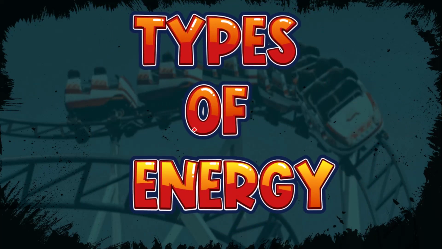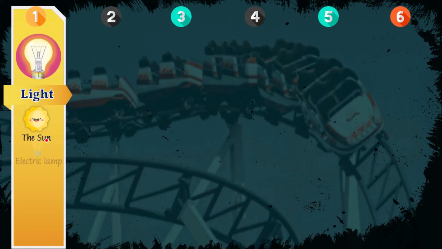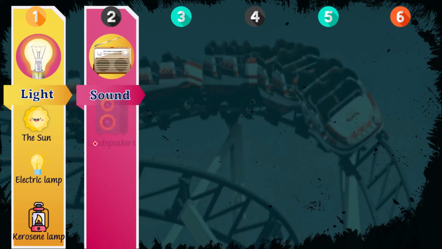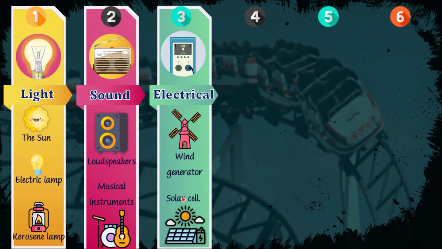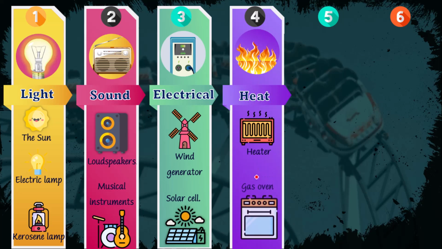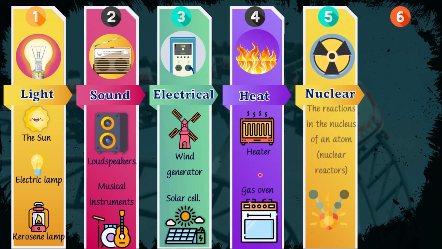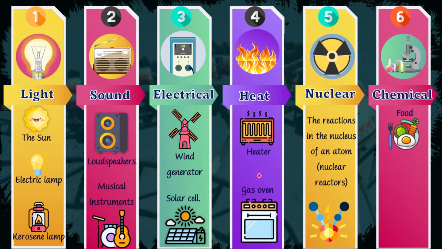And the types of energy, like light from the sun, electric lamp, and kerosene lamp; sound energy, like from loudspeakers and musical instruments; electric, like wind generator; solar cell, they generate electricity; heat, like produced from the heater and the gas oven; nuclear, like the reaction inside the nuclear reactor; chemical, like stored in food, car battery, and fuel.